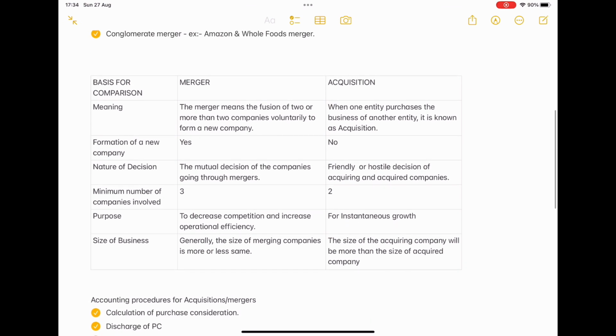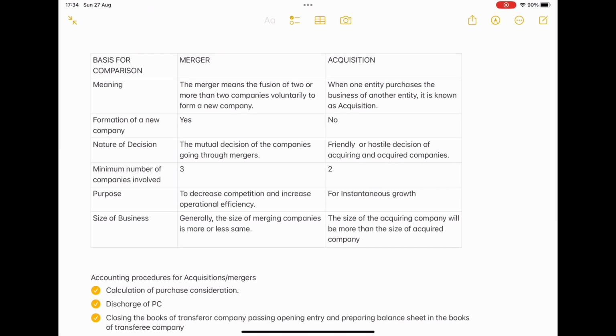Okay, so these are the next concept. I have given the difference between mergers and acquisition. Here the basic meaning: merger means the fusion of two or more companies voluntarily to form a new company. Yes, A and B are going to form a company C. Acquisition: when one entity purchases the business of another entity, it is known as acquisition. Yes, company A is going to buy company B. There will be no new company, guys. A company will exist, B company will dissolve.